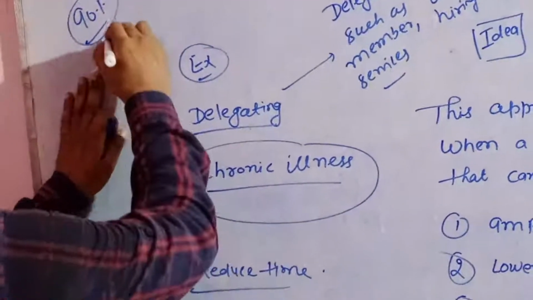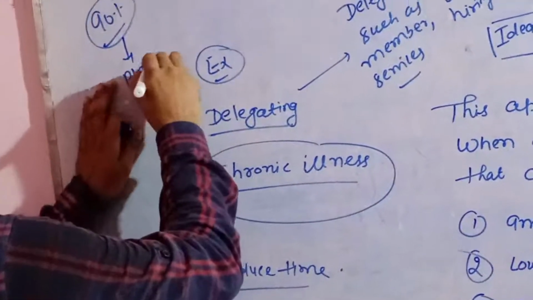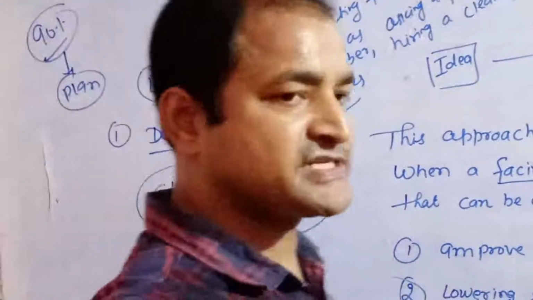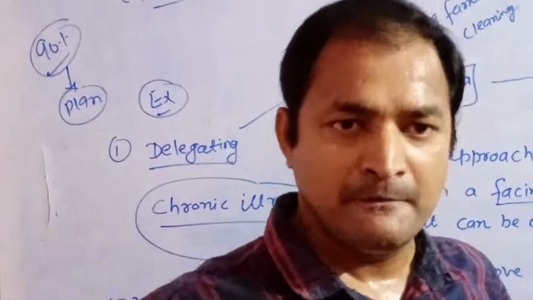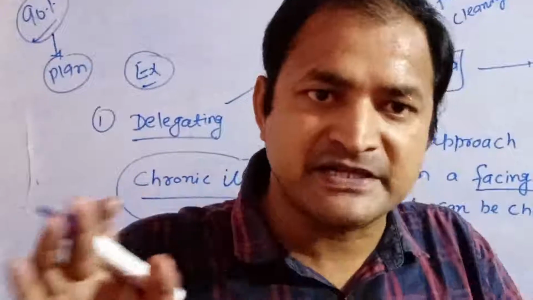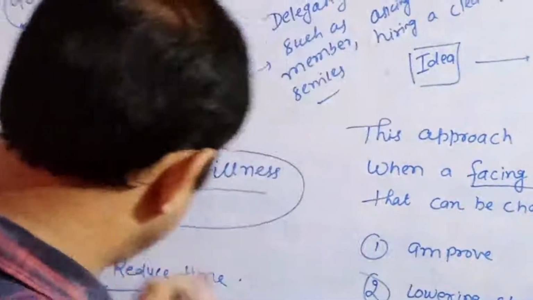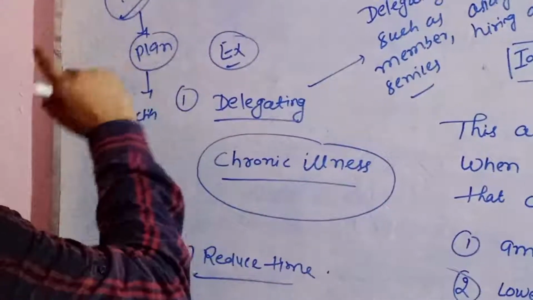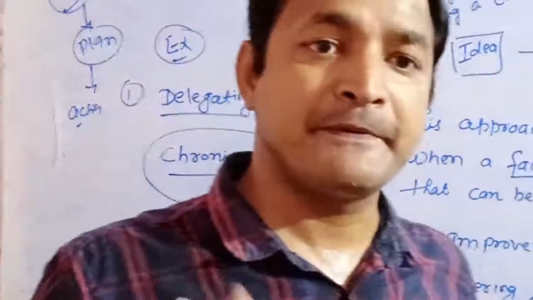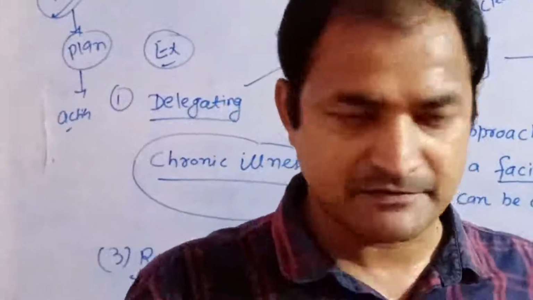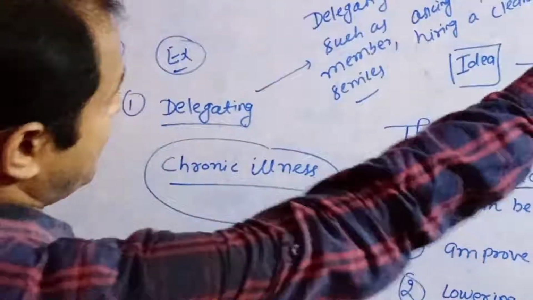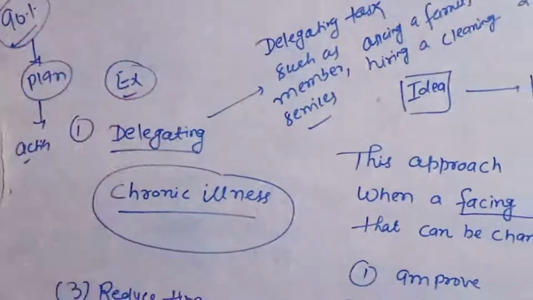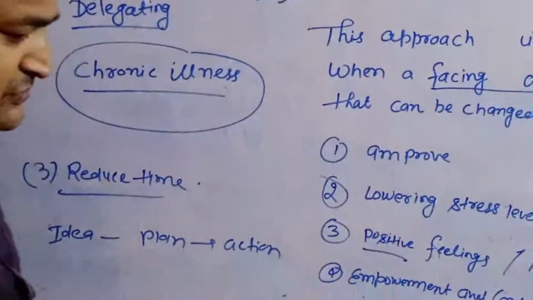You must always do pre-planning: how many hours in study mode, the total routine must change. And third is the action. Then the total routine must change, and then you prepare for the particular task. This is the action. My first point was delegating, the second was being assertive, and the third was reduce time.